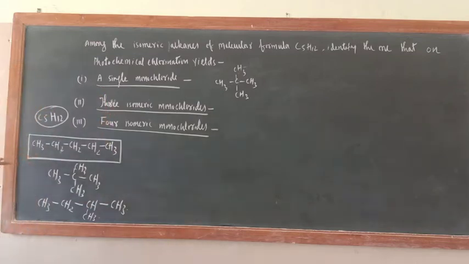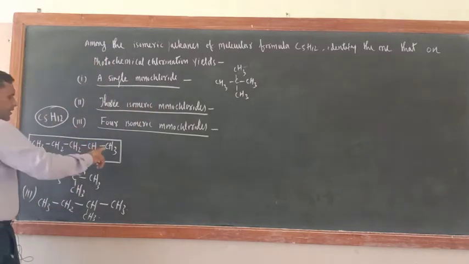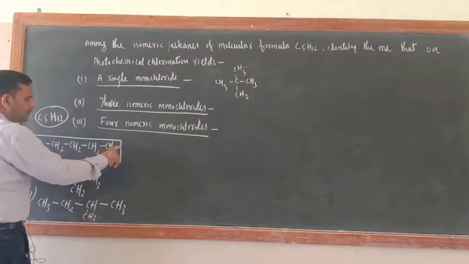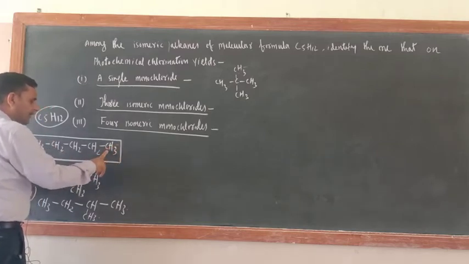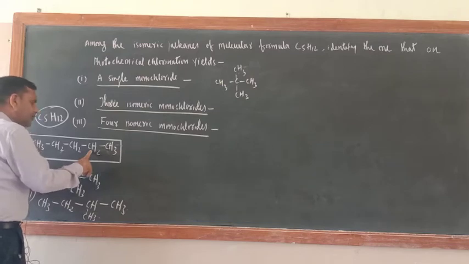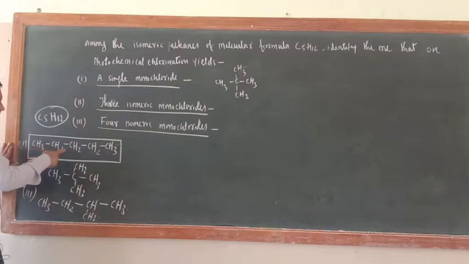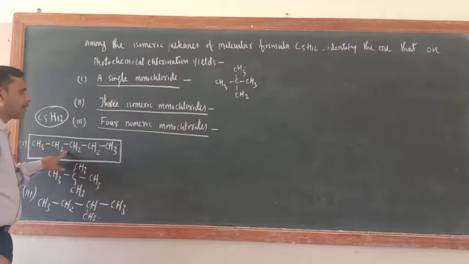Which form will give the 3 isomeric chlorides? Just check here. This is the first form, this is the second form, this is the third form. Now just see here, 3 isomeric monochlorides. So just see, 1, 2, 3. Suppose you are replacing one hydrogen here, so this will be 1-chloropentane. If you are replacing from here, 2-chloro; if you are replacing from here, 3-chloro. Now the same thing from this side also, 1, 2, 3. Correct or not? So this form is n-pentane.